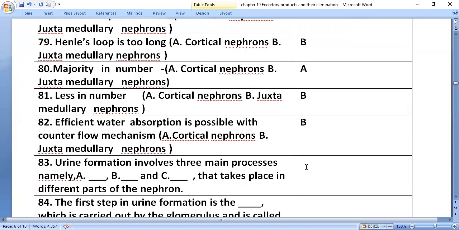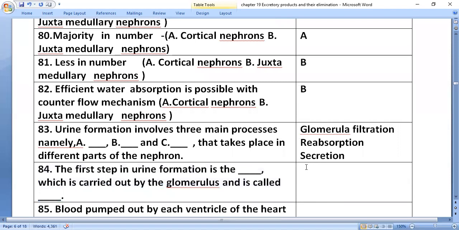Urine formation involves three main processes: glomerular filtration, reabsorption, and tubular secretion. The first step in urine formation is filtration of blood.